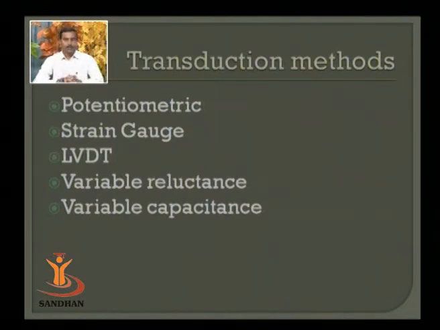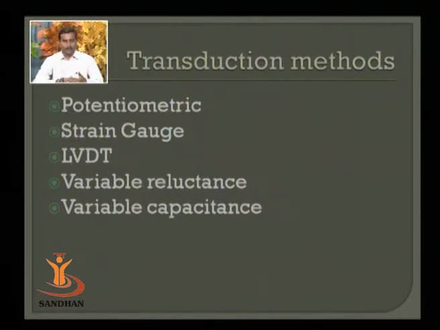The different transduction methods are, first, the potentiometric method. Whatever displacement is generated from the pressure measurement transducers is connected to a potentiometer, and the potentiometer gives the drop of voltage across the lower part of the potentiometer. So whatever voltage you are having out of the potentiometer will be proportional to the angular or linear displacement that you are having.